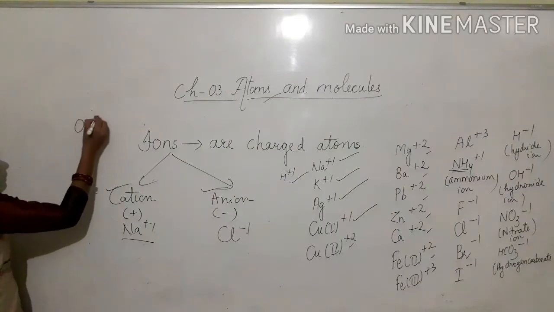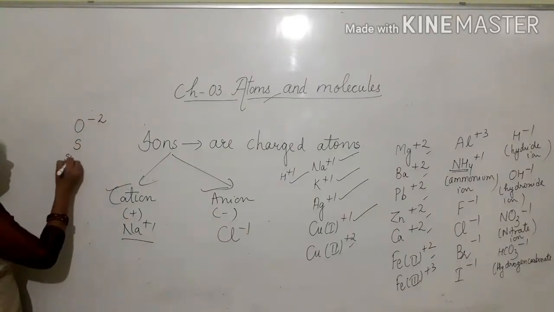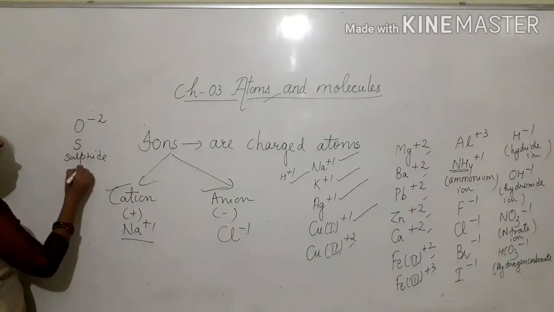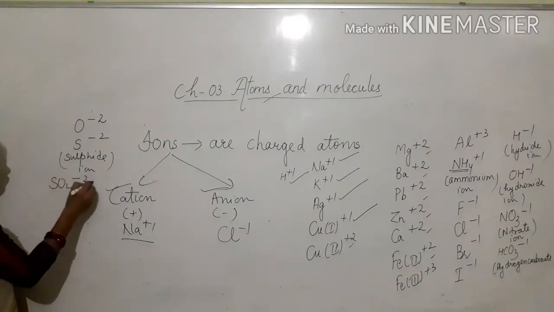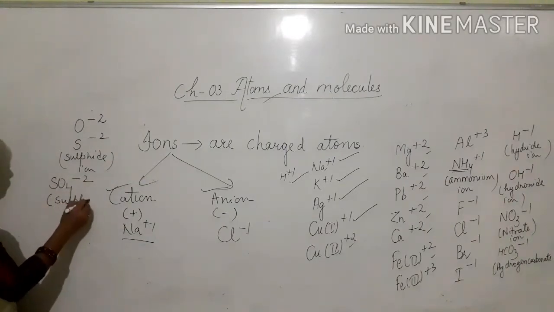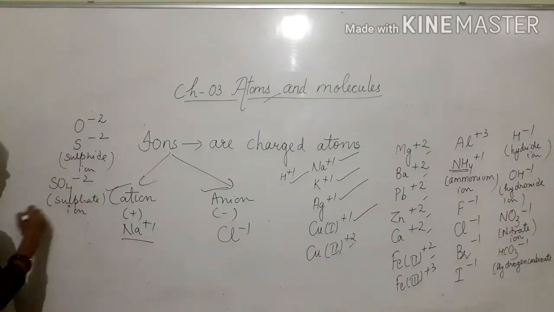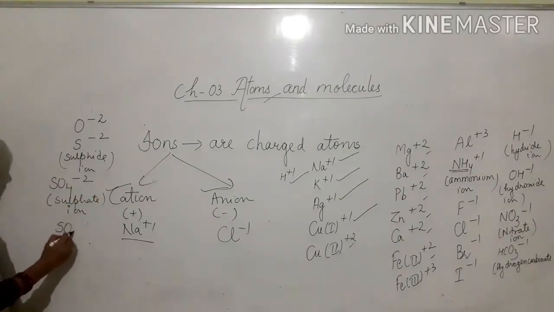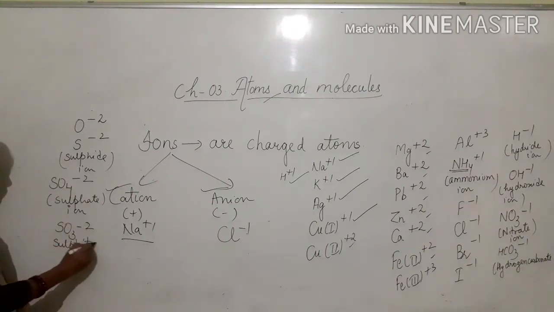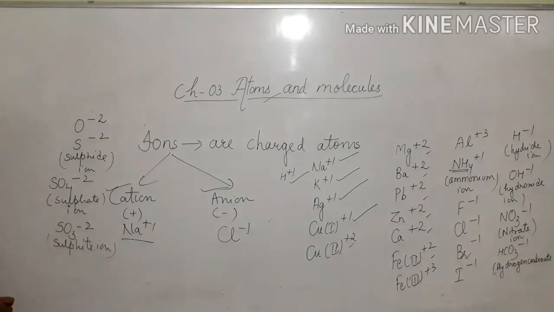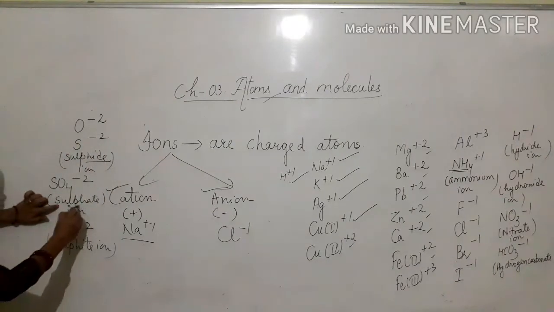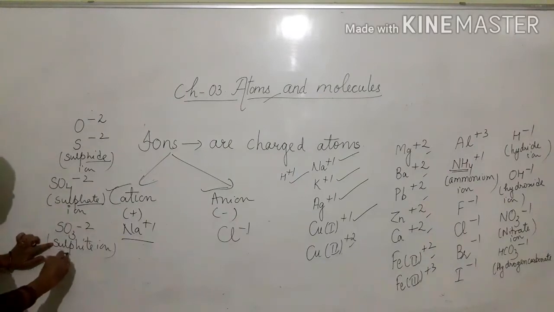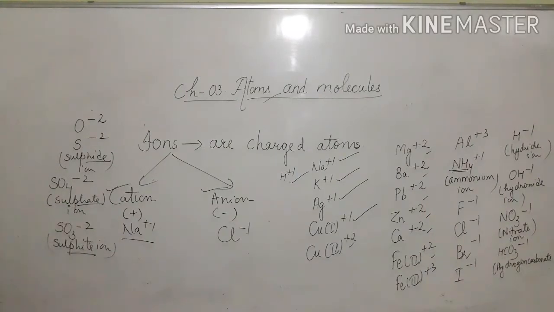Now oxide ion O minus 2, sulfide ion S minus 2, sulfate ion SO4 minus 2. Okay, then sulfite ion SO3 minus 2. So here don't get confused. Sulfide ion S minus 2, sulfate ion SO4 minus 2, sulfite ion SO3 minus 2.